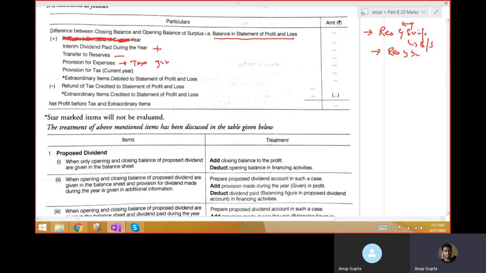Provision for tax will be given in the question. Changes in the provision will be seen from the long-term provisions. And what do we add? We add tax credited, refund of tax, and then finally we get net profit. I'll do this in detail in a separate video.